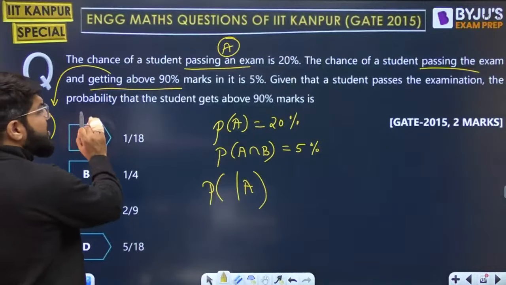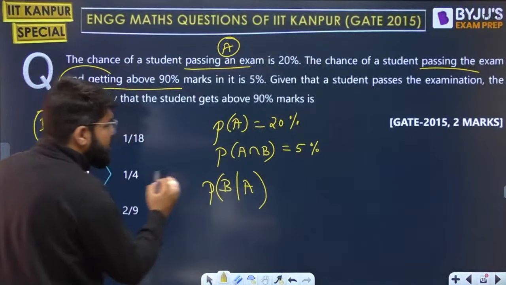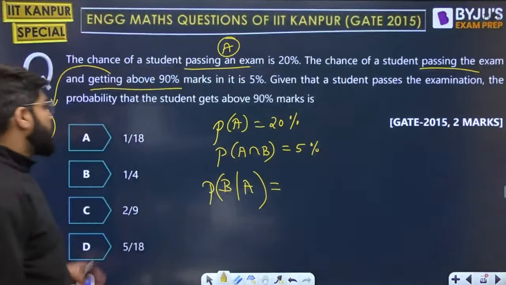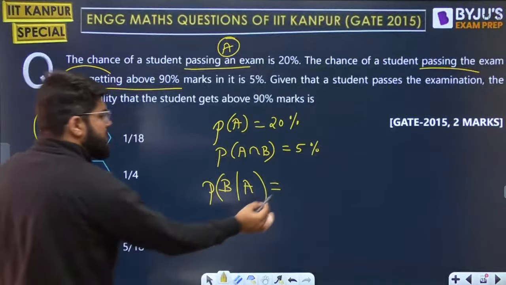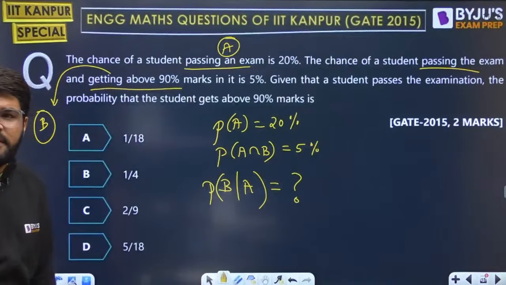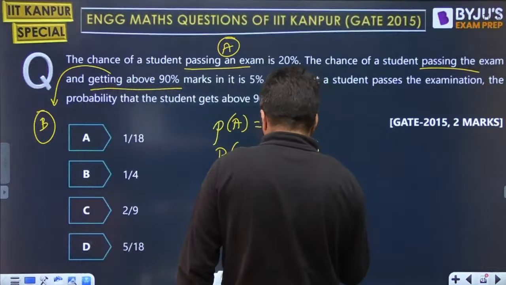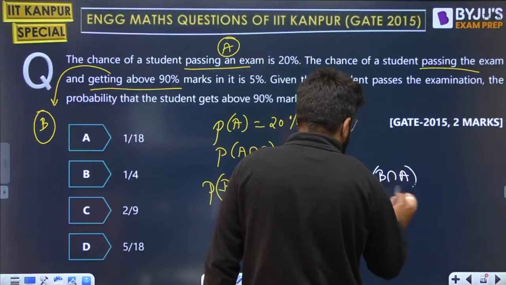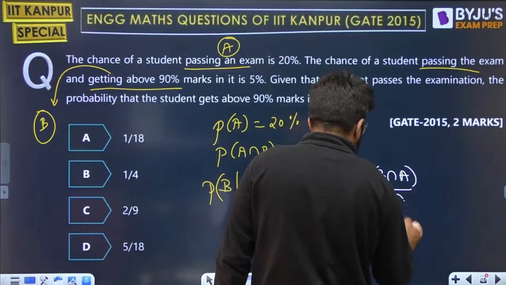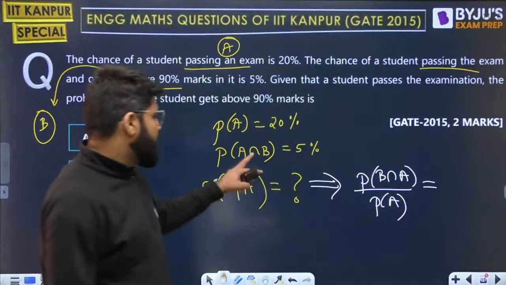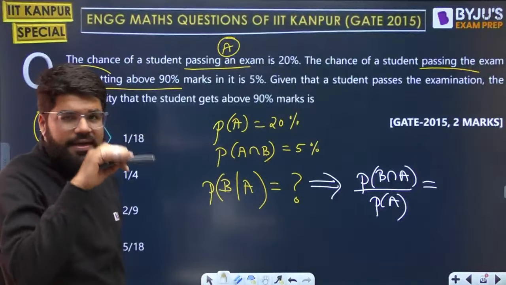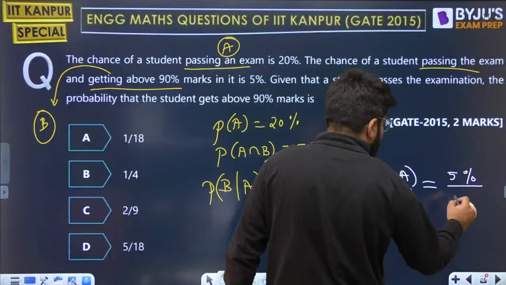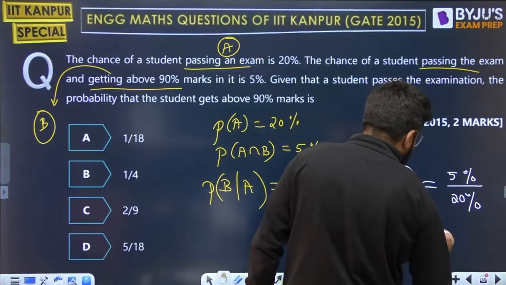The probability that the student gets above 90% is how much? That is the question. Simple, na? Formula based question. So what is P of B given A? That is P of B intersection A divided by P of A. P of B intersection A is the same as A intersection B, which is 5%, divided by P of A, that is 20%, and the answer is 1/4.